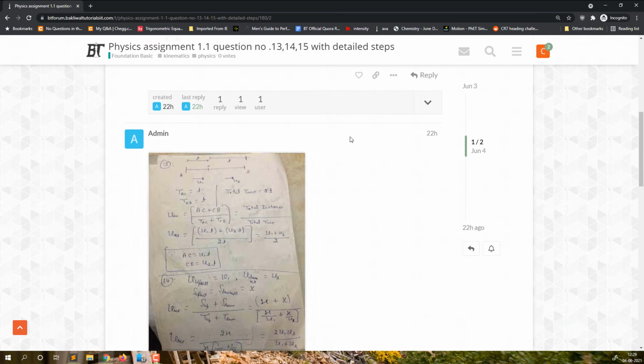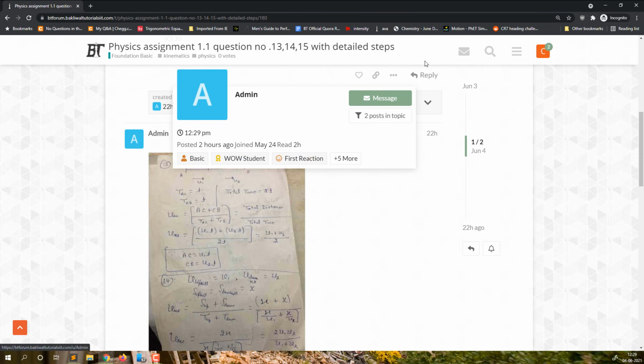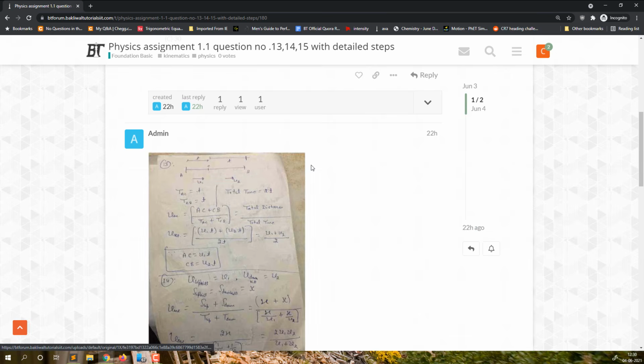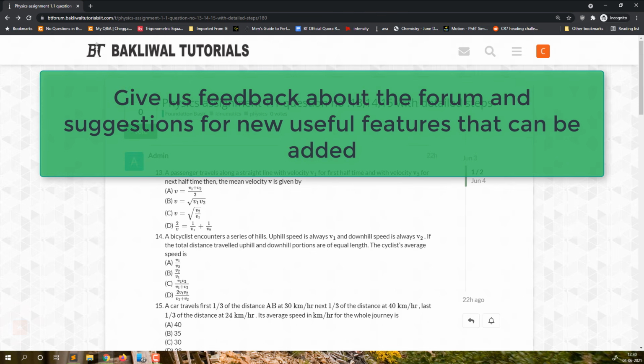If you want to message someone, that also you can do. If you click here, you will see the profile of the other person. These are the batches which are given to the admin, and all of these will be shown in front of you as well. If you click on message, you can write a message to the admin and talk to them. Okay, so I think that's it.